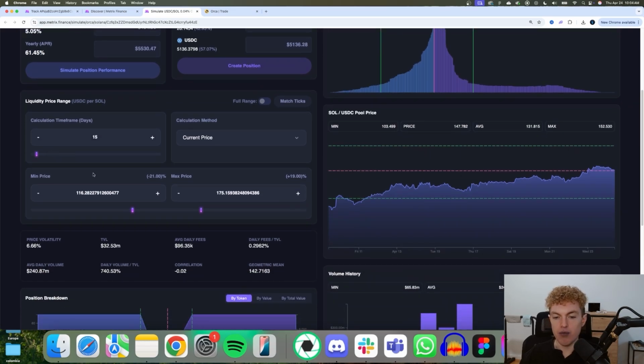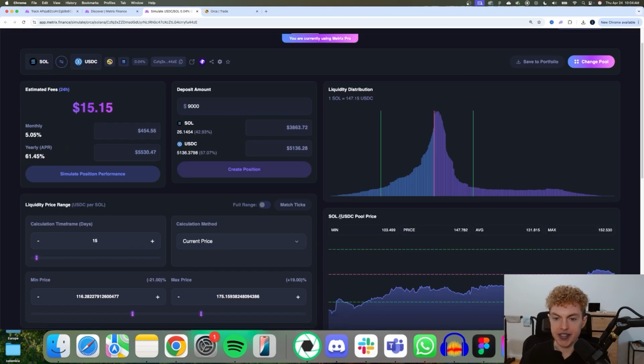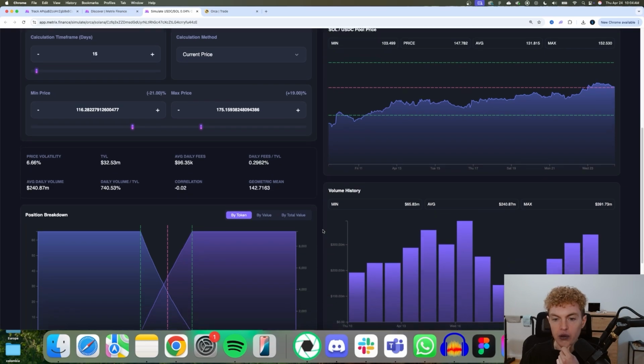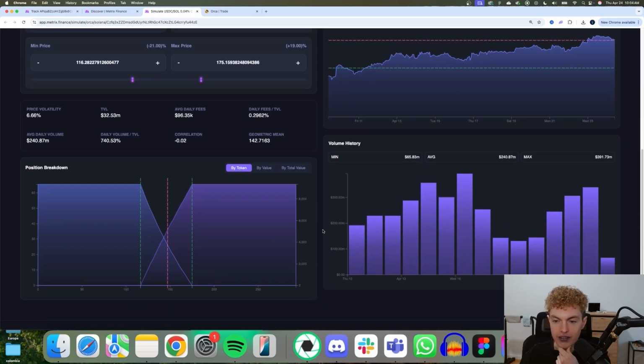Scrolling down, we can see more crucial information, such as the correlation, how correlated are these assets to each other. It's showing negative correlation because, think about it, USDC is a stable coin and Solana is not. So these assets in particular are not going to have any correlation. Scrolling down, we can see more important detailed information about the pool, such as the volume per day and the fees per day. This is very important to look at when you're looking into a pool.